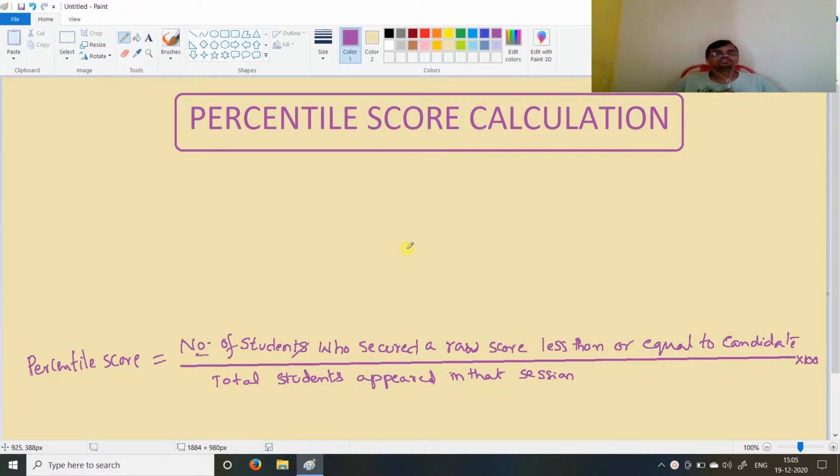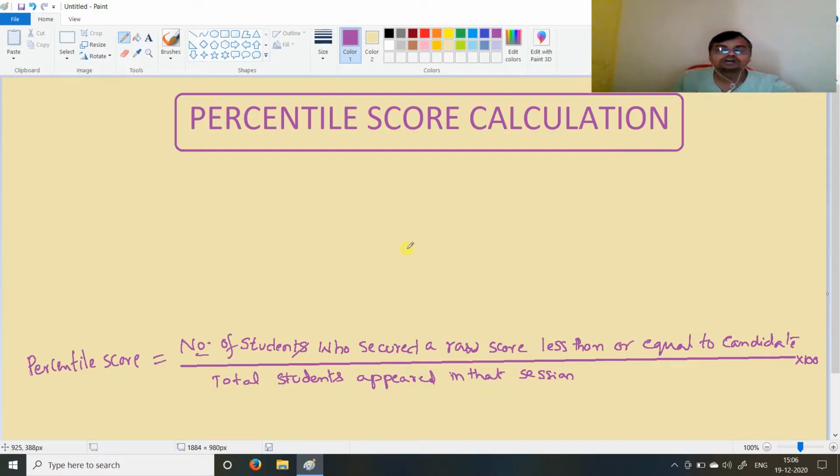Since the entrance exam is conducted over several slots and several dates, and the difficulty level of questions may vary from slot to slot and session to session, the NTA introduced a normalization process to get the percentile score. How they are going to calculate the percentile score, we are going to discuss now.